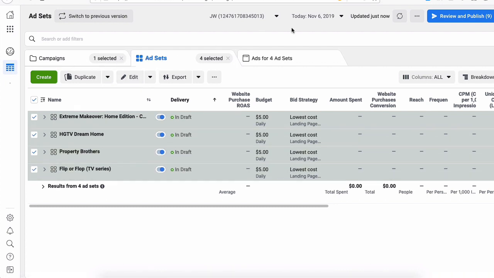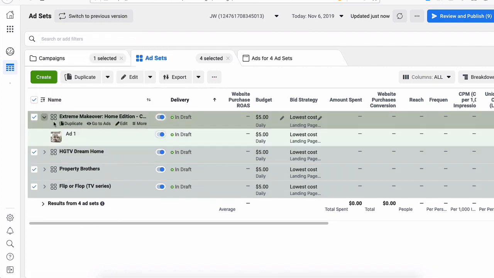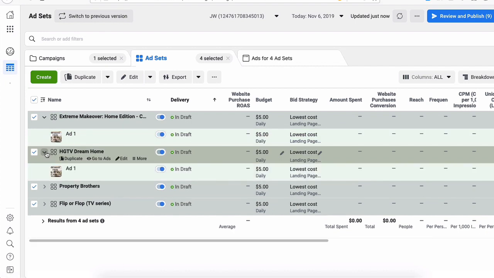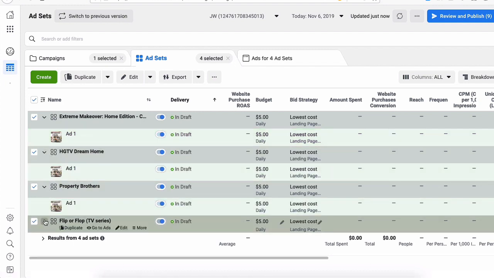Okay, so now we're pretty much done, right? Each of these ad sets has one ad. Now, of course, I recommend having something like 3 ads or even 5 ads. 3 ads is nice. So you could potentially duplicate this and create another ad with another image, another text, and different variations. But this is nice to get started.